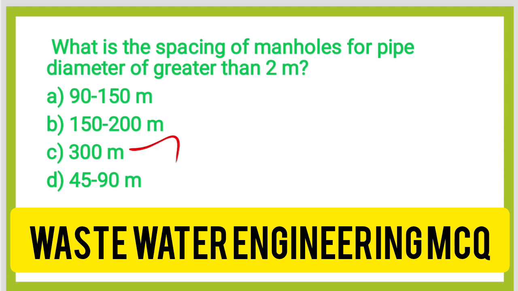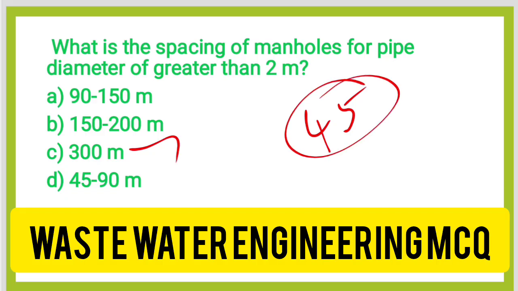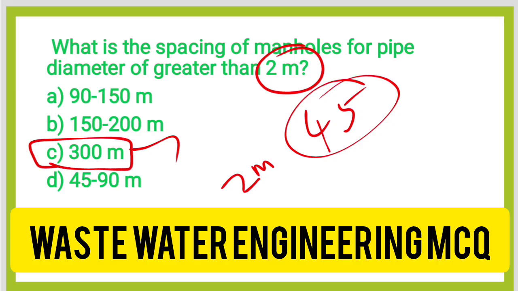For the smaller sewers, with pipe diameter less than 0.9 meter, the spacing given between the manholes is 45 meter. In case the pipe diameter of the sewer is greater than 2 meter, and here they are asking about 2 meter, the 300 meter spacing is the correct answer.